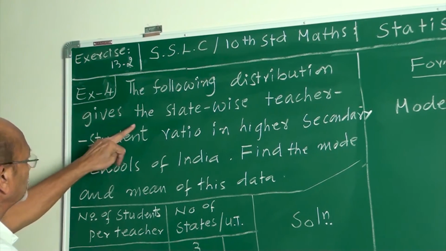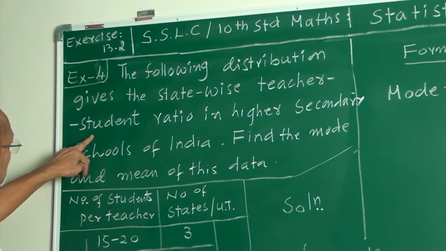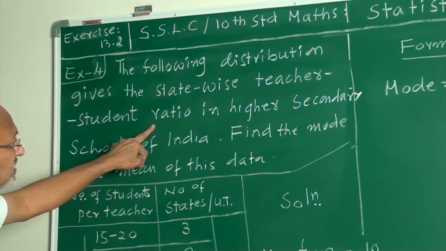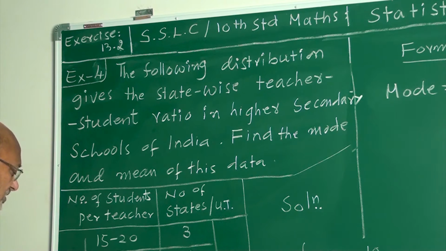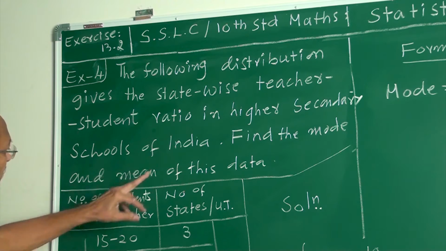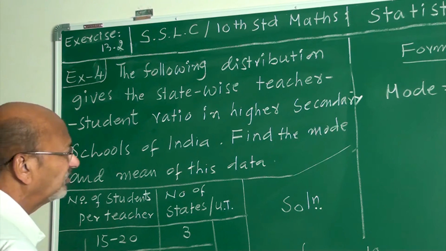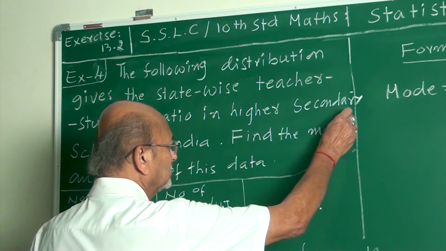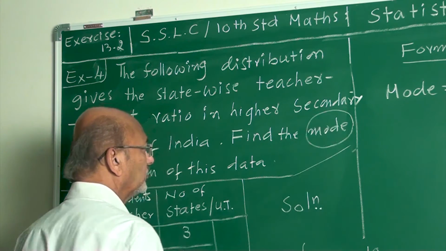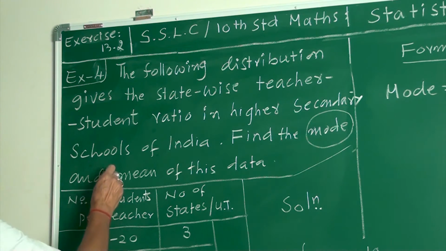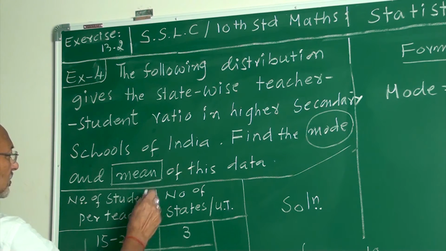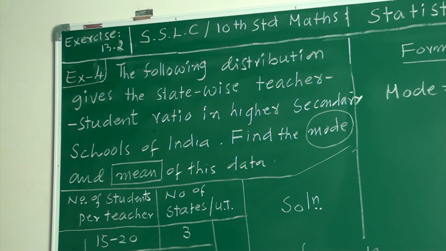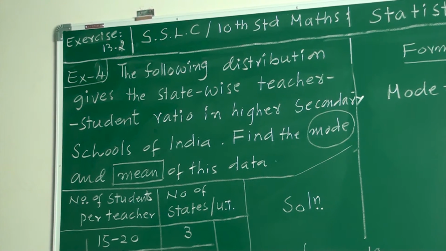The following distribution gives the state-wise teacher-students ratio in higher secondary schools of India. Find the mode and mean. Actually, one is enough because it is a 3-mark question, and they go for only one mode. But in this example, along with the mode, the calculation of the mean of this distribution is also wanted. Mode and mean of this data.